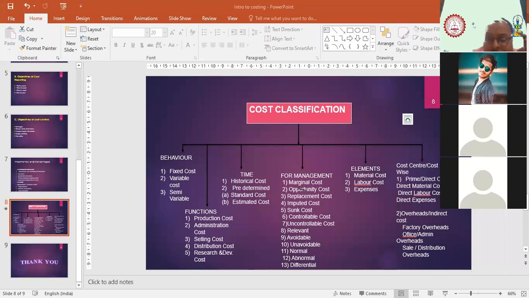The next one is imputed cost. Imputed cost is just an imaginary cost. We can say it is a hypothetical cost, or we also name it a notional cost, wherein there is no movement of cash. There is no actual payment of cash. Actual cash will not go out of your pocket. It is just used for decision making purposes.